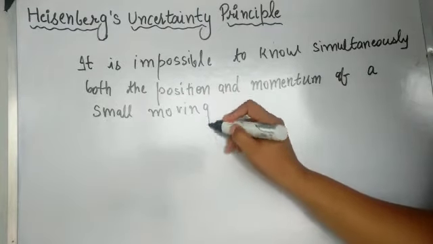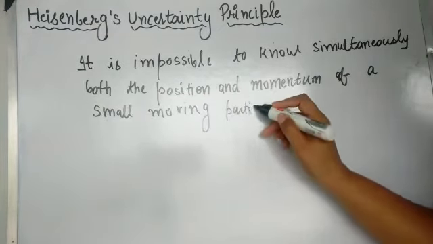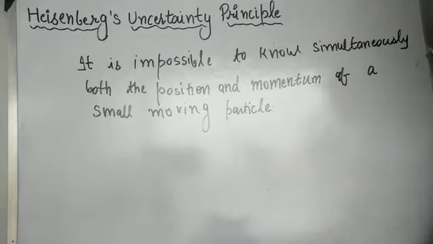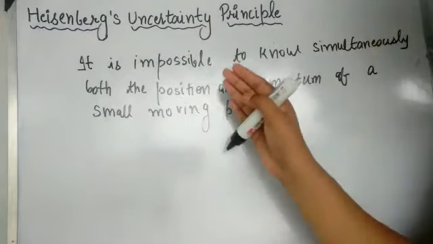That is also one condition, that the particle should be small. So this principle will be applicable to small particles like electron, proton, neutron.